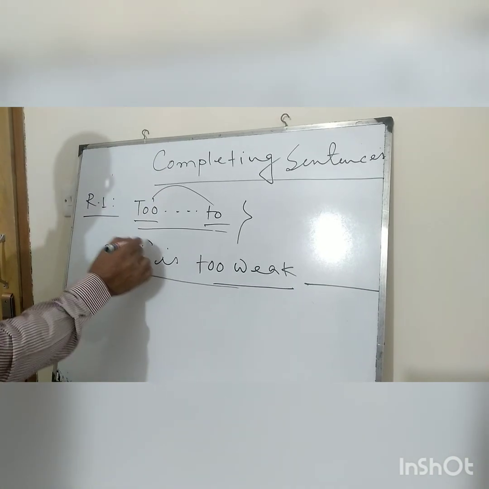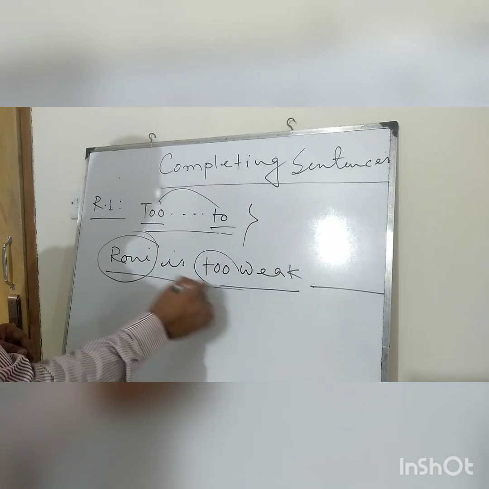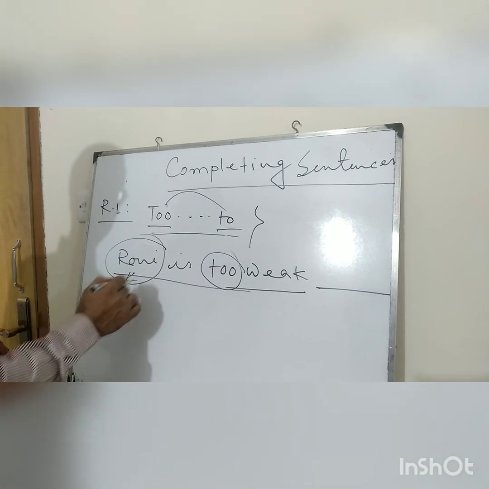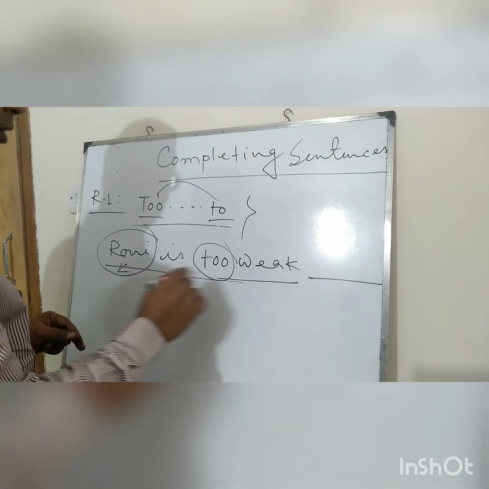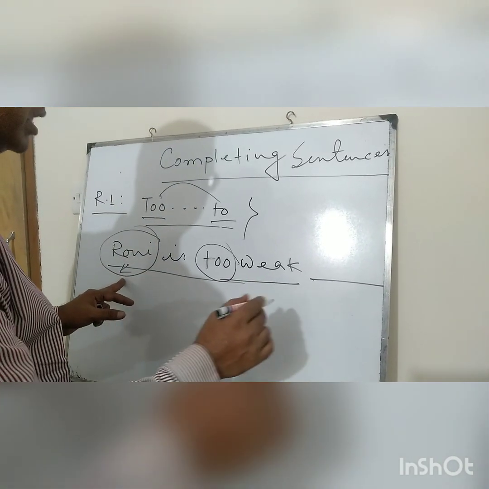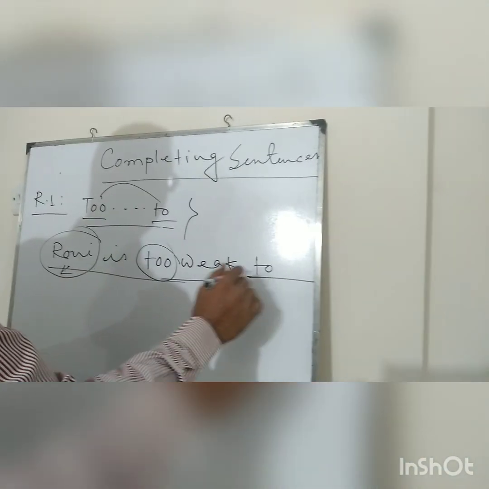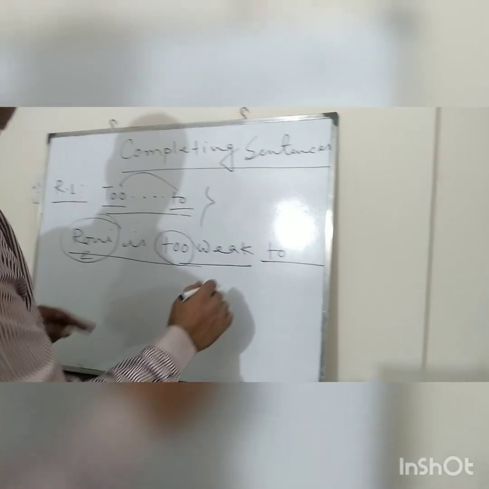But you have to notice when you will see these types of too, then you will look at the subject. If the subject is person or individual, then you will just use too plus verb 1. That means the present form of the verb.